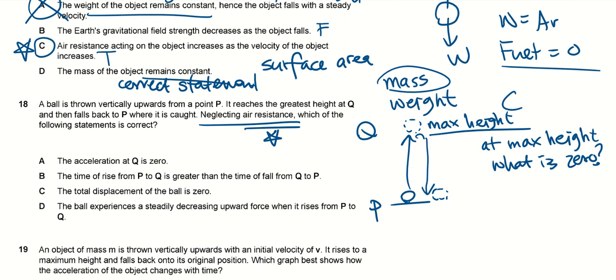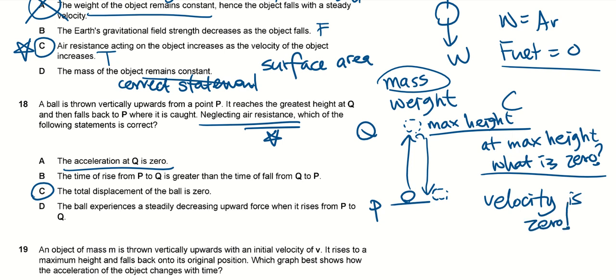Okay, what is the answer for question 18? Answer is C. Why is A wrong? A lot of students will often say at the highest point, acceleration is 0. So that's why over here, I ask you all, at maximum height, what is 0? Velocity is 0.